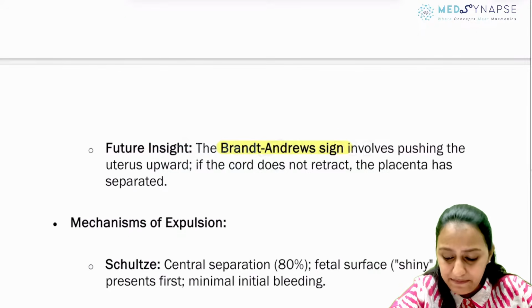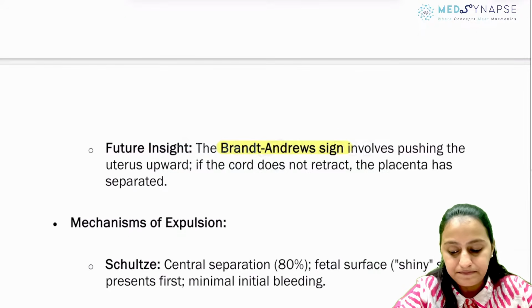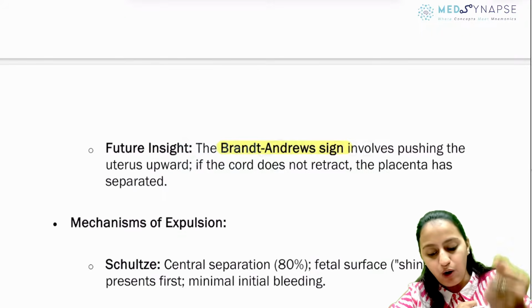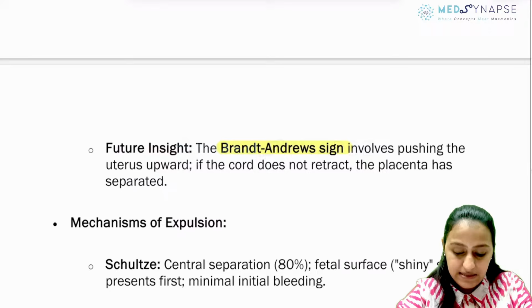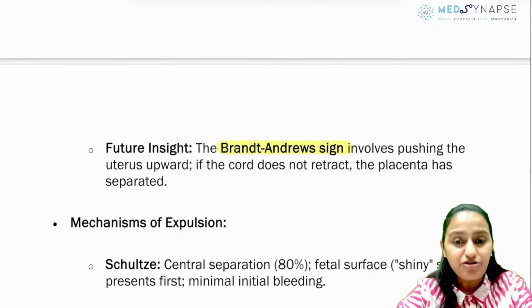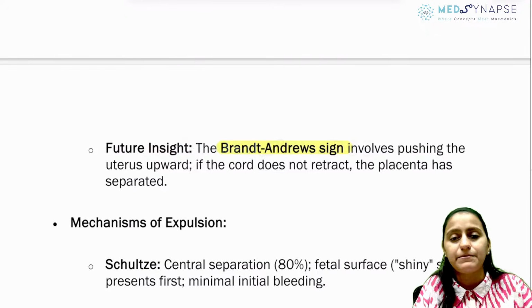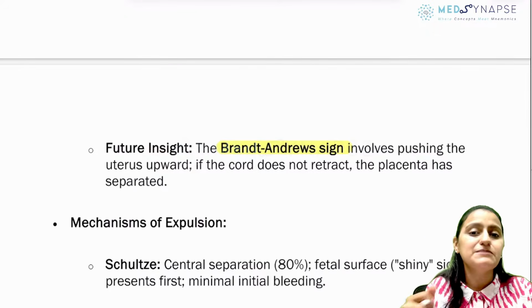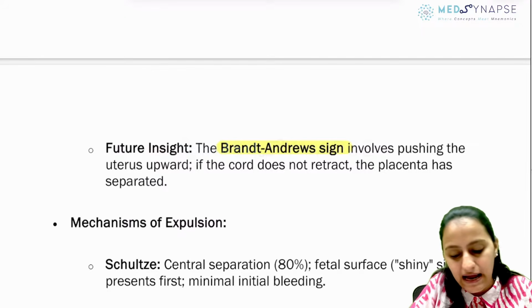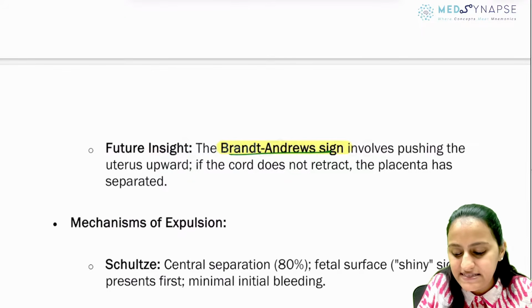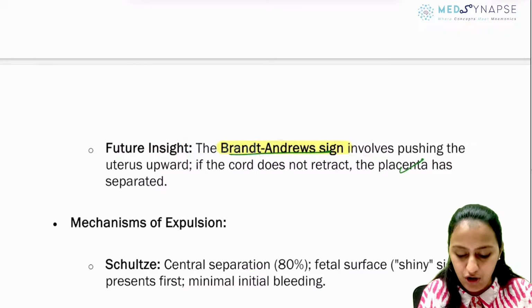Brand-Andrews sign here in placental separation. The Brand-Andrews sign basically involves pushing the uterus upward. If the cord does not retract, right? So you are pushing the uterus upward. If the cord is not going up, that means the placenta is separated. That is the Brand-Andrews sign for testing whether there is placental separation or not.